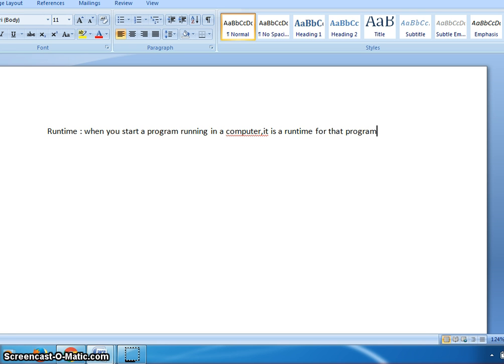When you start a program and the program is being run in a computer, it is called a runtime for that program.